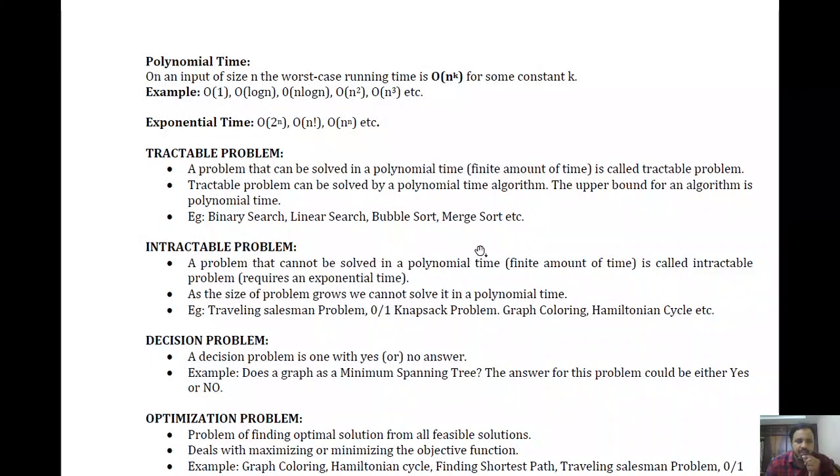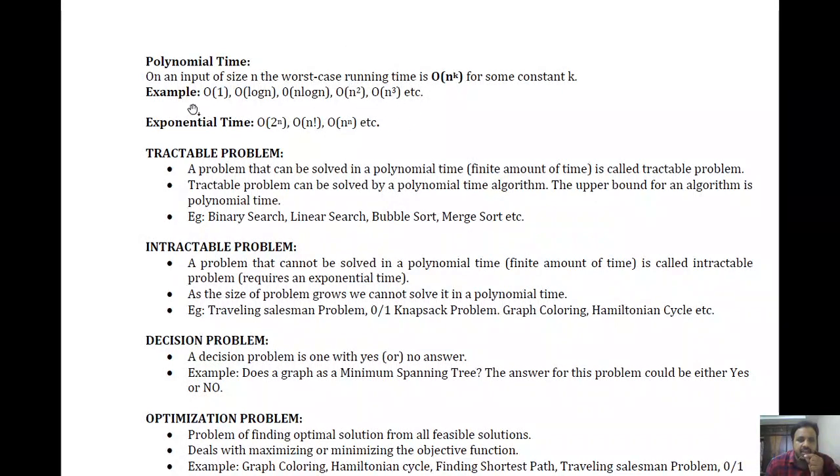Okay, so actually this is a wide area of discussion, but here we are going to concise our discussion with respect to exam point of view. Okay, so let us start our discussion with the word polynomial time. Here we are going to discuss these classes of problems. Generally, computational problems are divided into P and NP classes, so we are going to see how they are going to be divided.